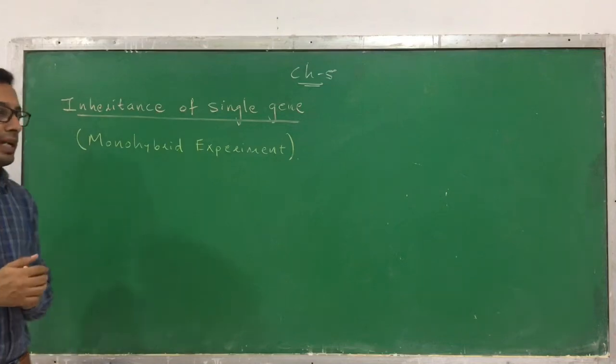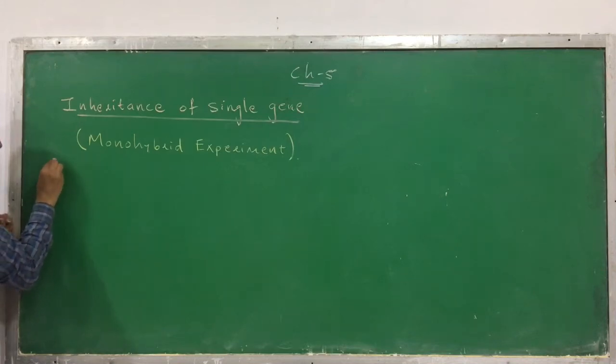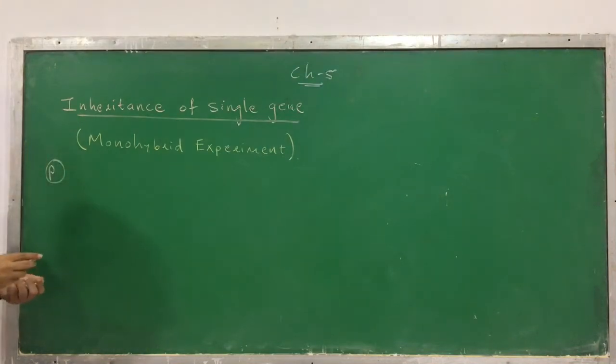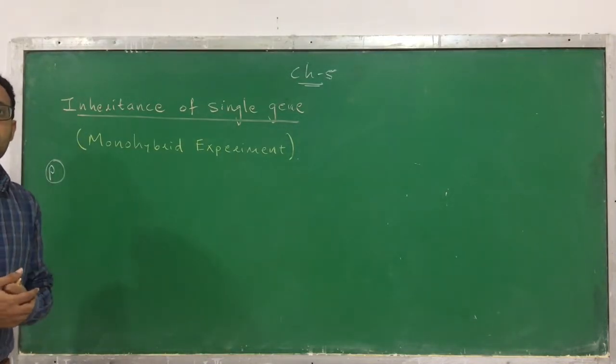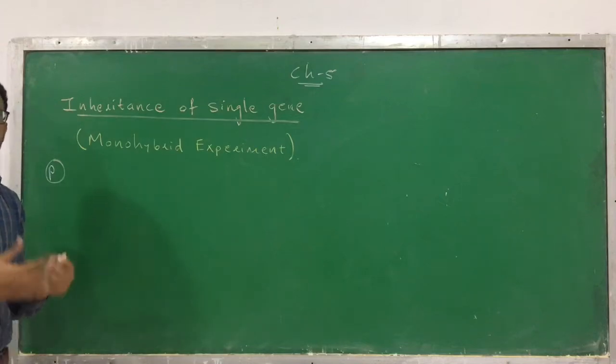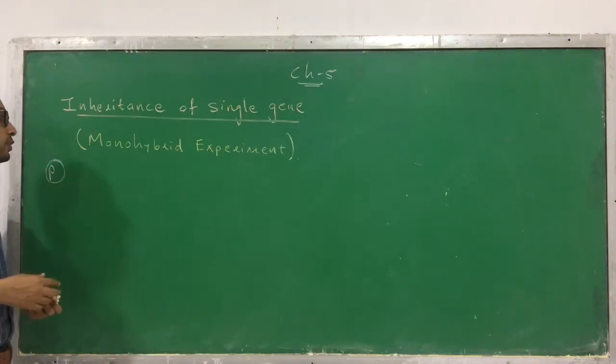So what has Mendel done? Mendel has taken the parent generation, P. I am denoting it as P. P means parent generation. In the parent generation, now you know which plant he has taken. He has taken the garden pea, that is Pisum sativum L. That plant he has considered in his experiment.